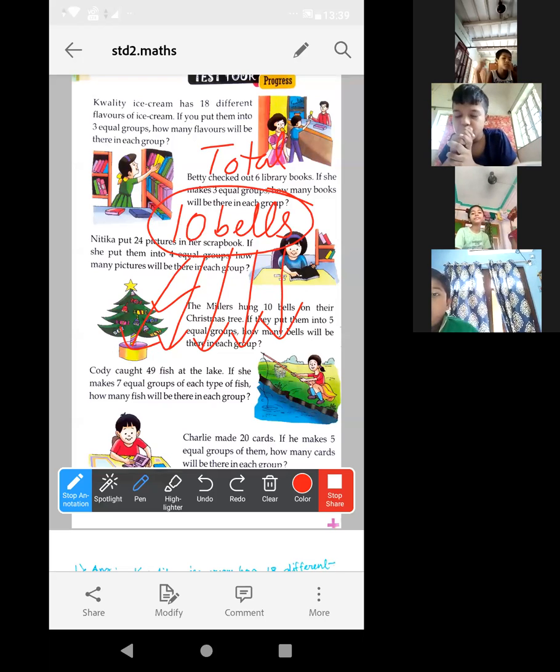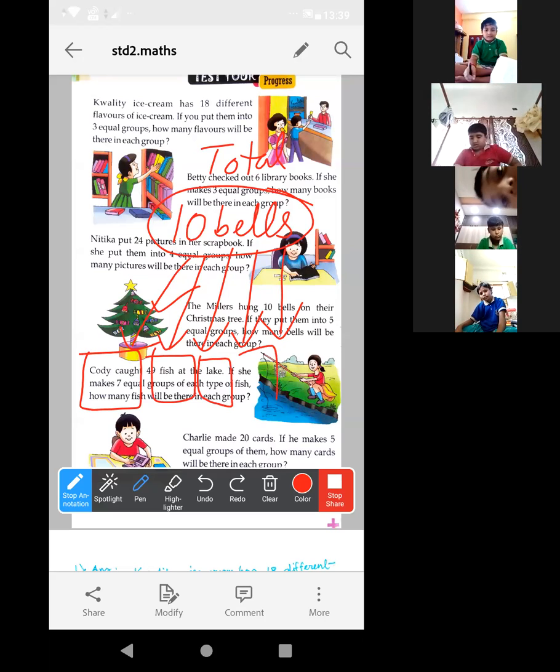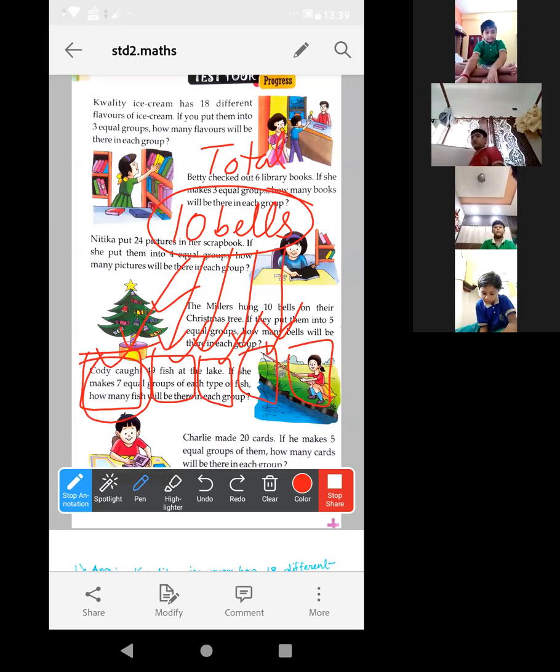So how to put them so that in the 5 groups there will be equal numbers of bells? We have to divide this by 5. Then we'll get the answer, yes or no? We have to divide. Ayman Karan, Farhan Akhtar.